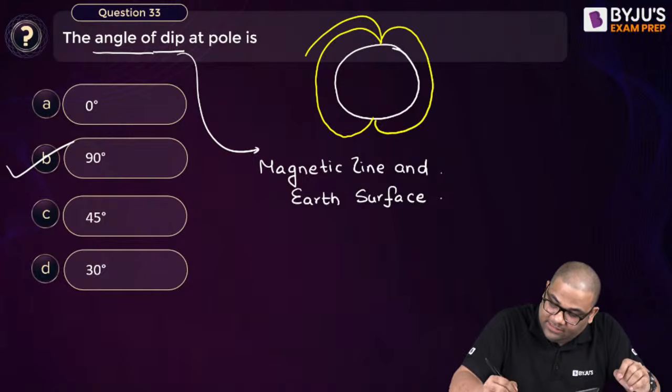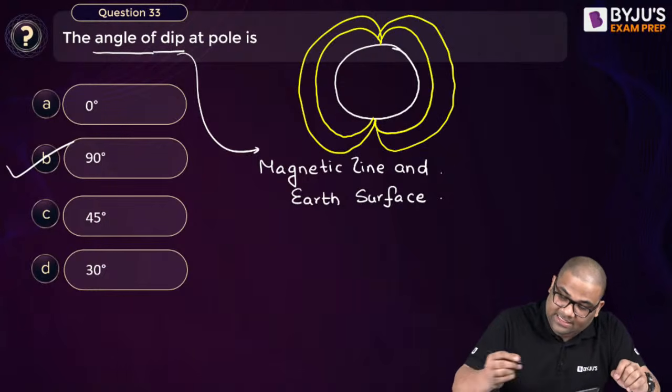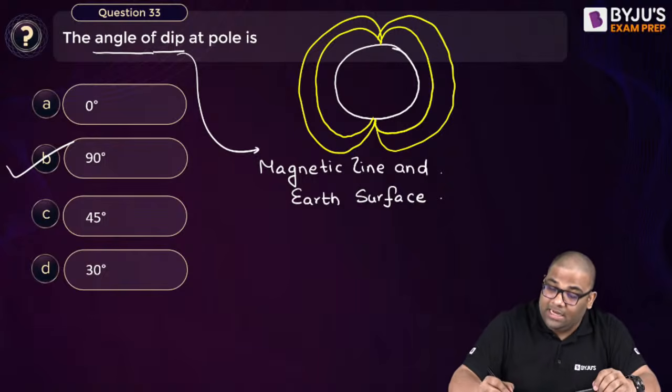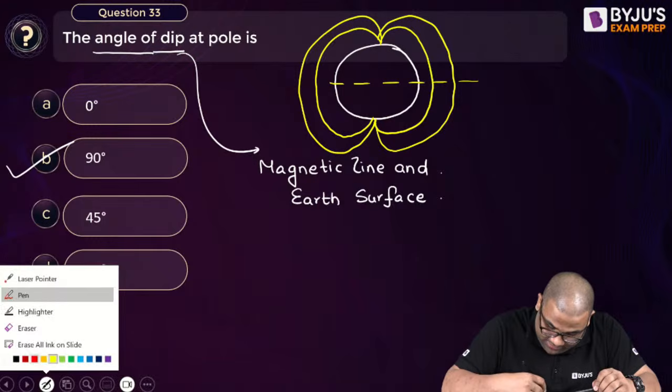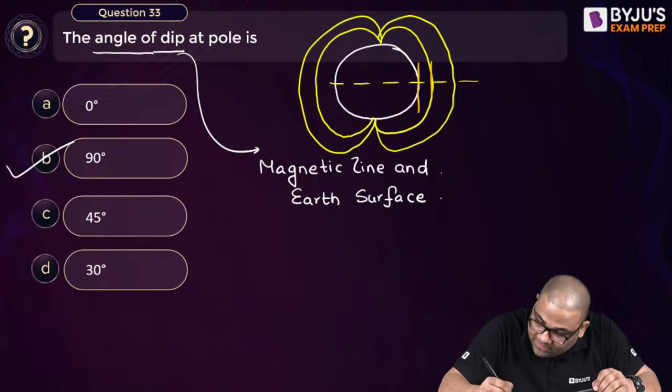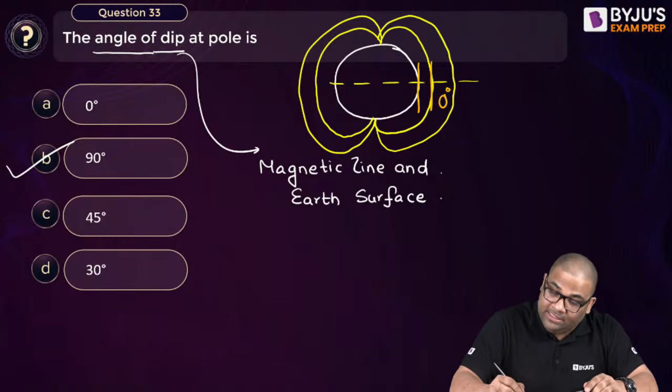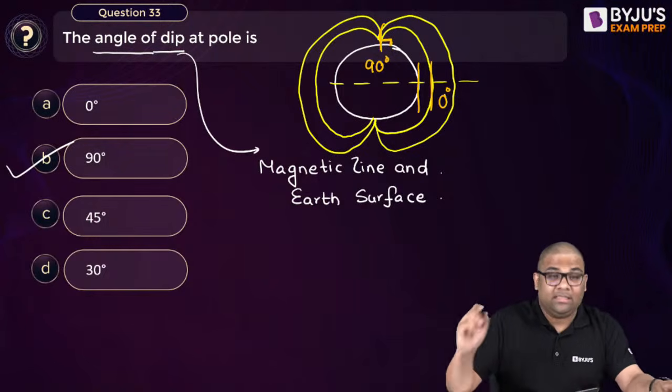At the equator, the lines are parallel to the Earth's surface, so 0 degrees. At the poles they enter like this, so 90 degrees to the Earth's surface. So the answer is 90 degrees.